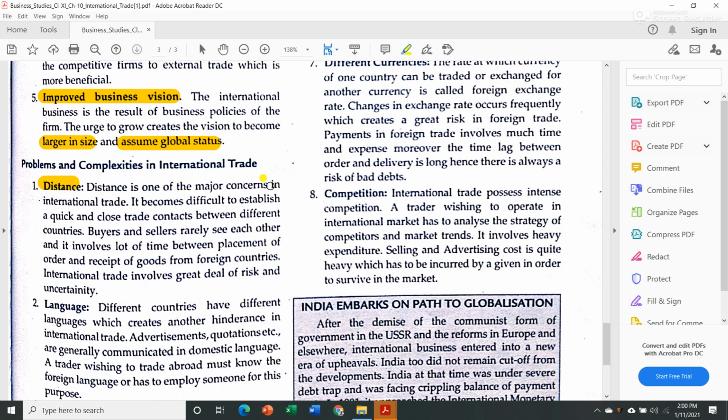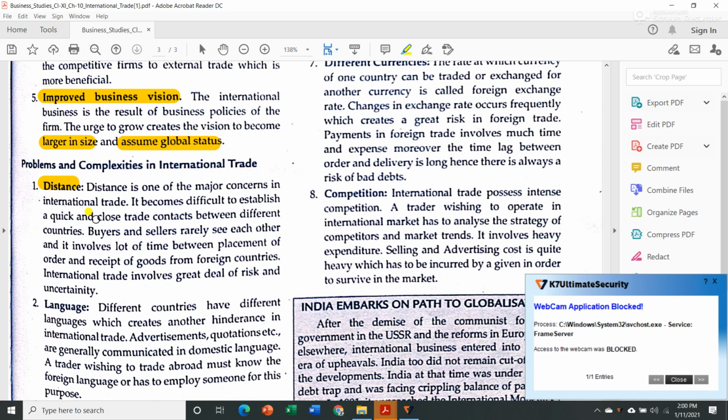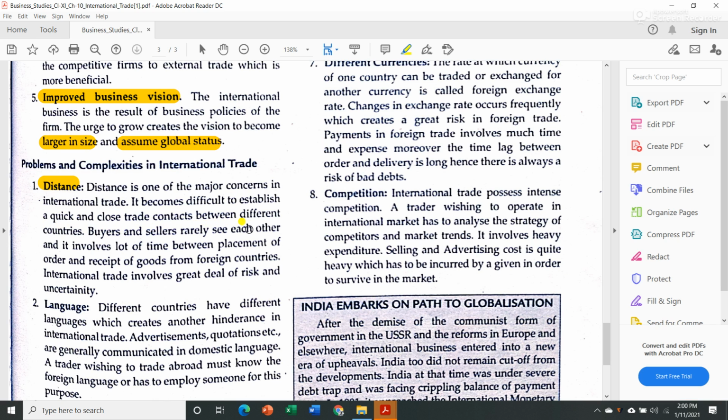Distance is one of the major concerns in international trade. It becomes difficult to establish quick and close trade contacts between different countries. Buyers and sellers rarely see each other, and it involves a lot of time between placement of order and receipt of goods from foreign countries.